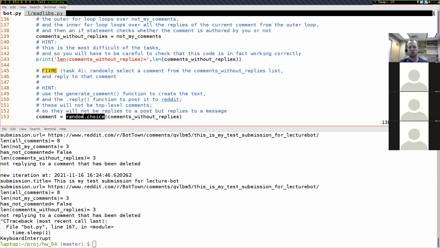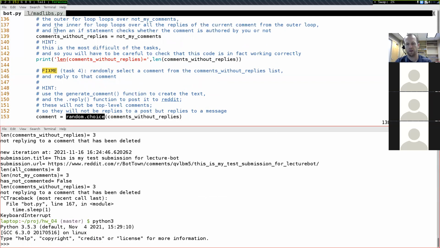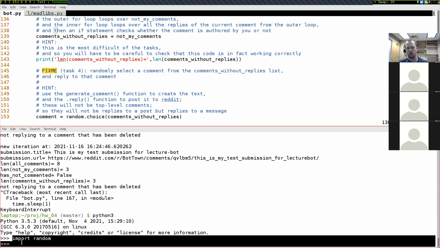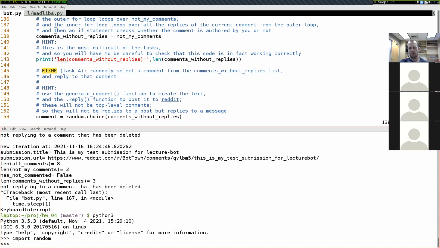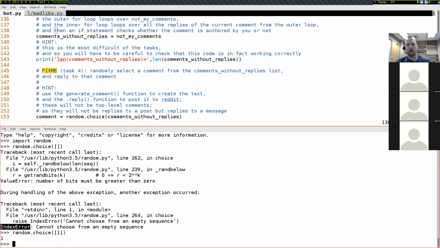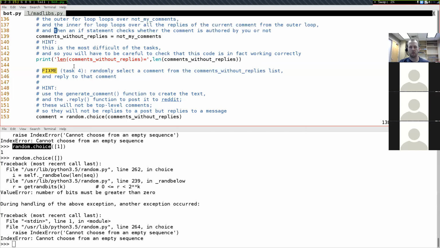This random.choice. So if we do say python3, import random. Down here, I'm just inside of interactive Python, so all of this is Python code down here. And if I do random.choice of an empty list, then you can get an index error. If you have random.choice with anything that's inside of it, then you won't get an index error. The only time random.choice can give you an index error is if the thing is actually empty, like this. Gotcha. Thank you very much.